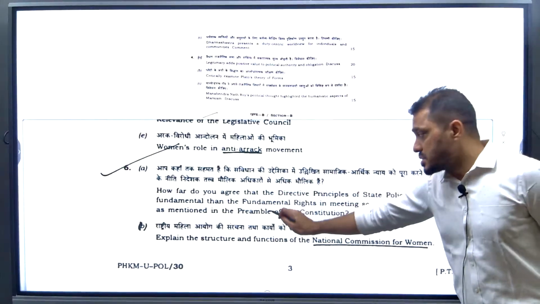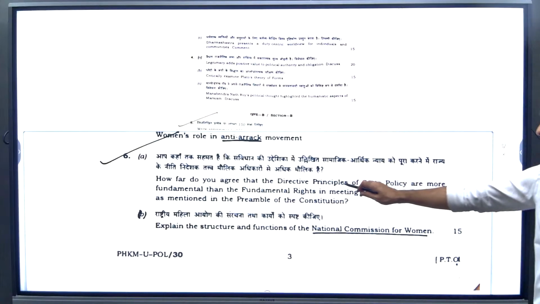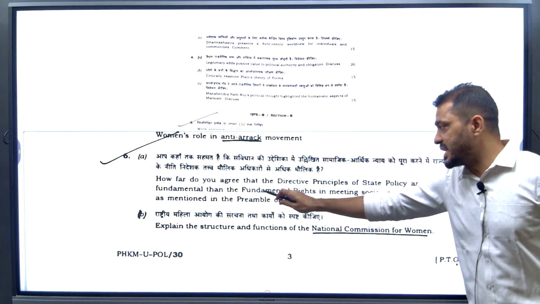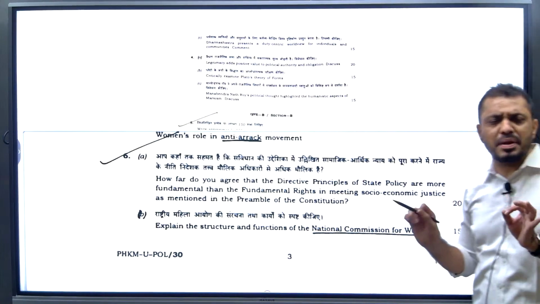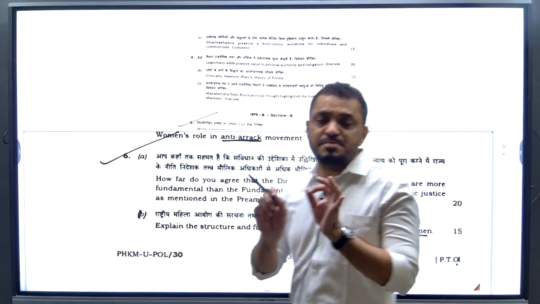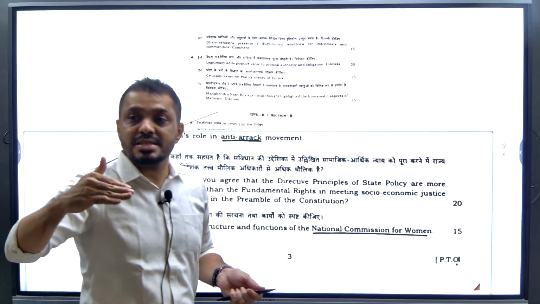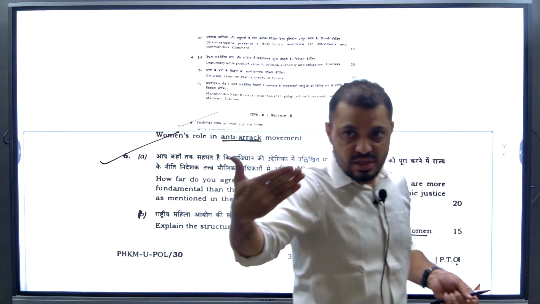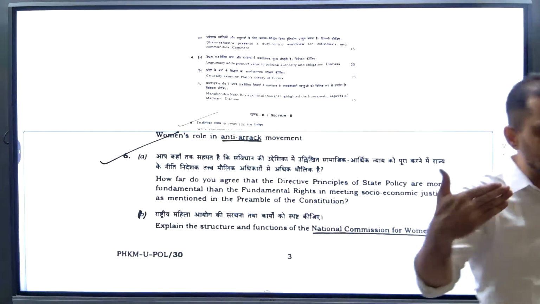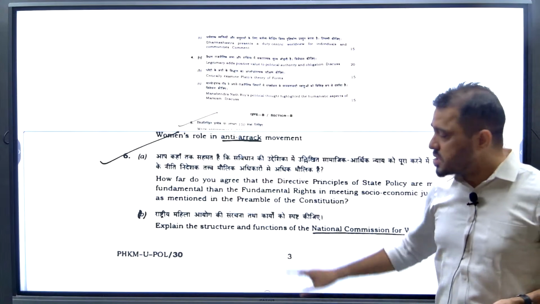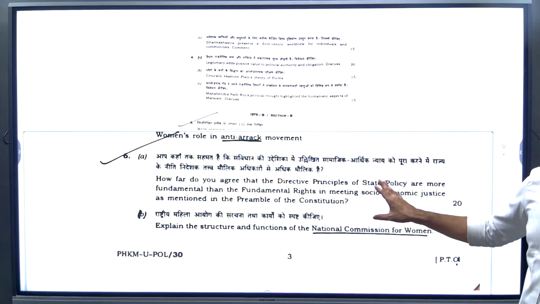Next, the sixth question: how far do you agree that DPSP are more fundamental than the fundamental rights? This question is simply about the conflict between the DPSP and fundamental rights. I have given it in your notes also, priority wise: first priority, second priority, third priority, fourth priority. Do you remember that? So this question is about DPSP and fundamental rights.